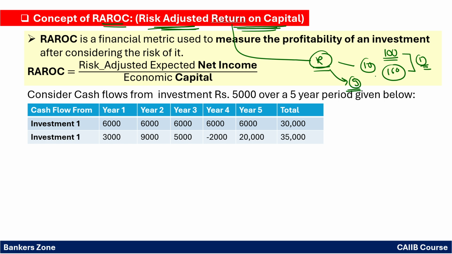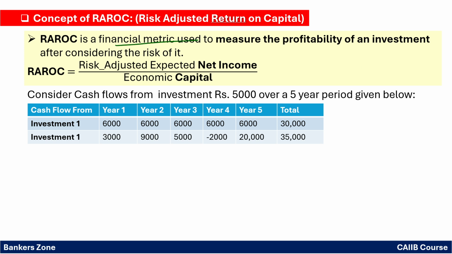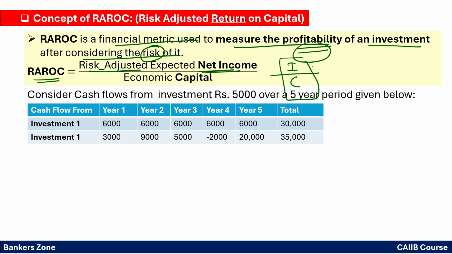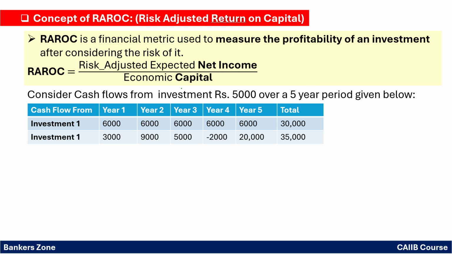Okay. Now see, RAROC is the financial metric used to measure the profitability of an investment after considering the risk. Means what? You will get to know what your profit is, right? Obviously, we will consider the risk element of it. So what is the RAROC formula? Very simple. Risk adjusted expected net income divided by the capital required for the mitigation of that risk, absorption of that risk. It is nothing but the RAROC. Very simple. It is the risk adjusted expected net income divided by the economic capital. What is economic capital?